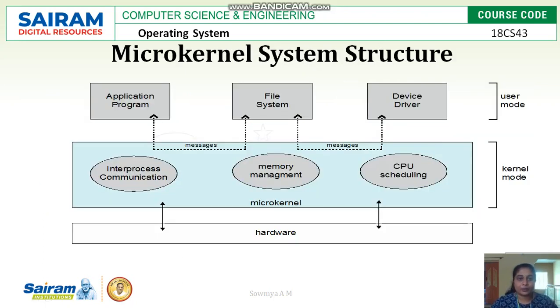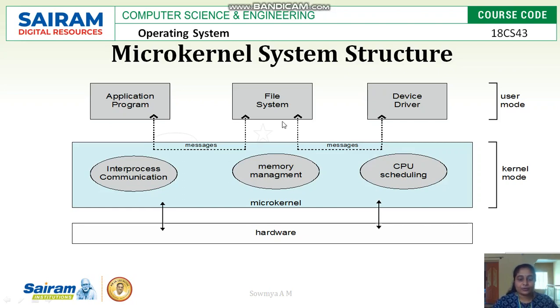Next comes the microkernel system structure, where the core kernel is divided into multiple microkernels. For example, we have interprocess communication kernel, memory management kernel, CPU scheduling kernels, and these microkernels are responsible for execution of application programs, file system, device drivers, and when a user application is executing some process, the data is transmitted between each microkernel with the help of messaging.